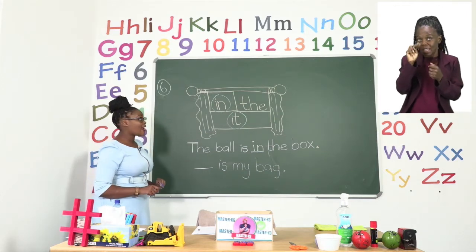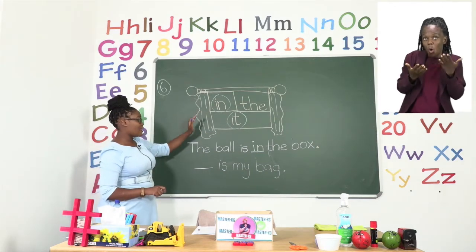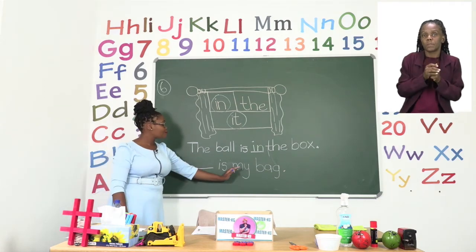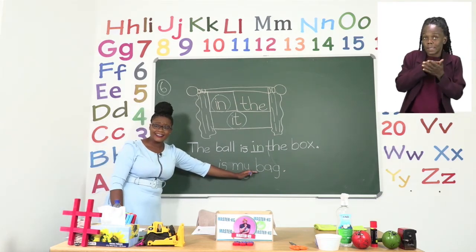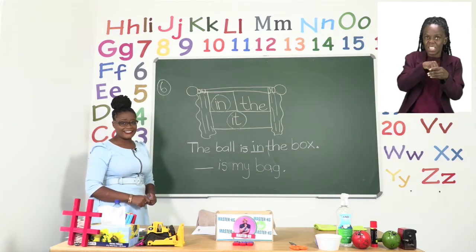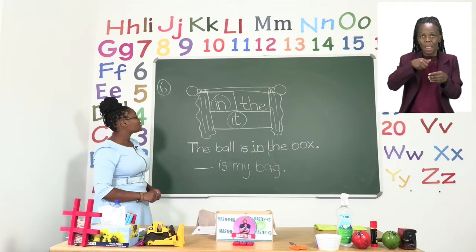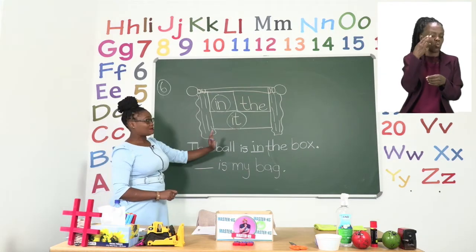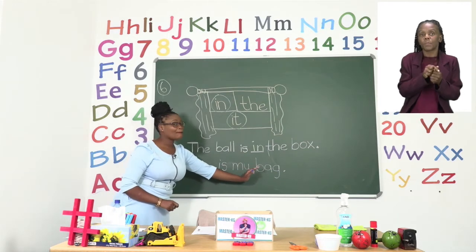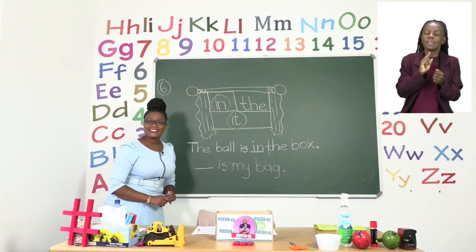Let's try the word in and replace it. In is my bag. Does that sound correct? No, no, no, no, no. So let us try it. It is my bag. This is correct.